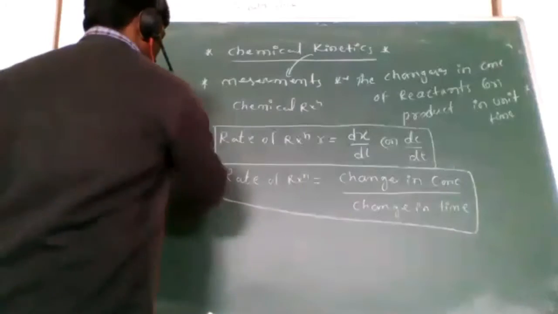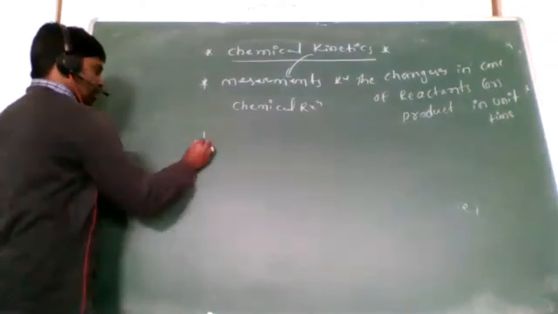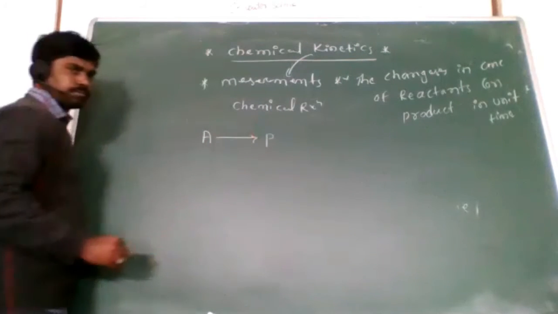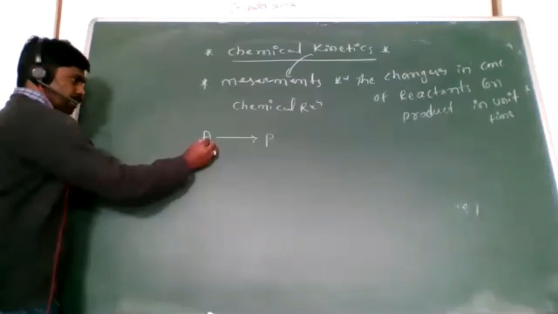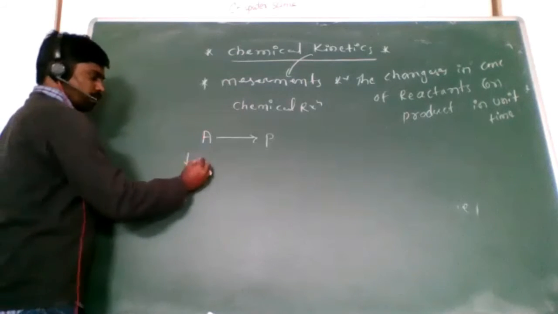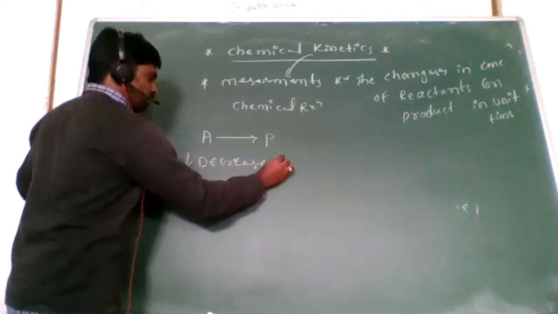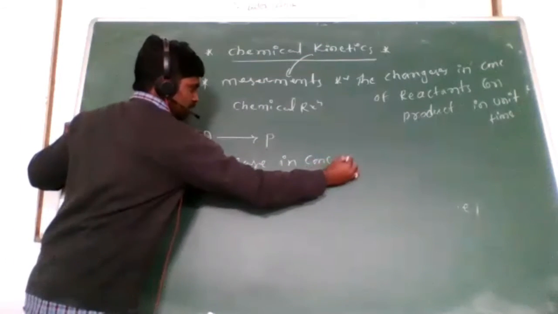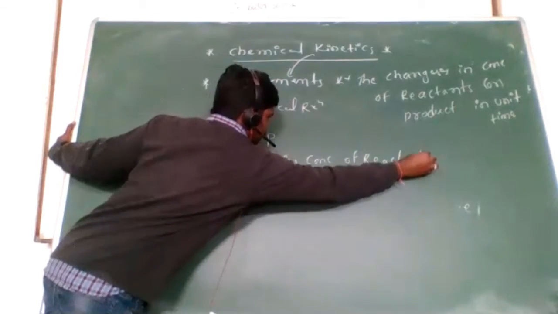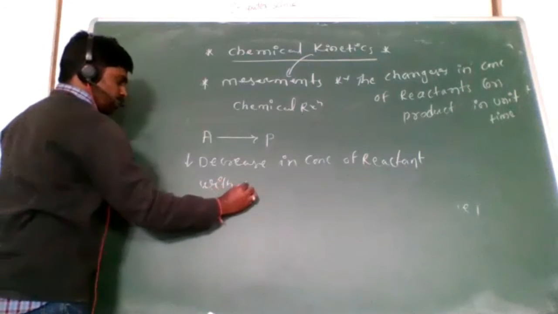Now see here, I will explain with an example. For example, A is the reactant, A is converted to product P. There is a decrease in concentration of reactant with unit time.